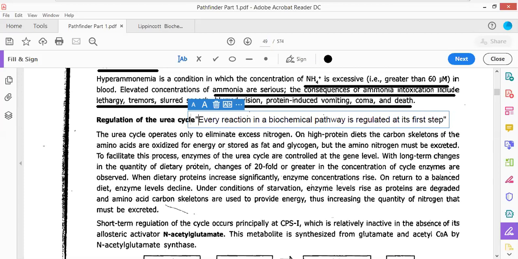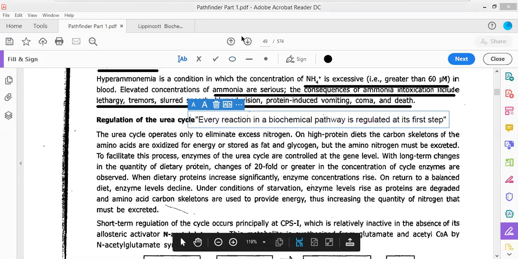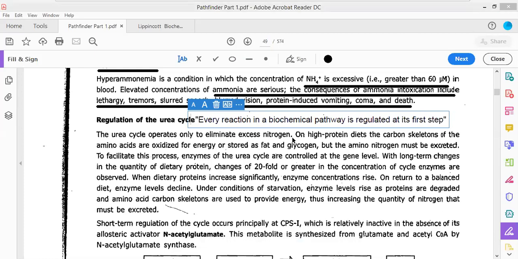Now the urea cycle operates only to eliminate the excess nitrogen atom. When a person is on a high protein diet, the proteins are going to be degraded. If the proteins degrade, it will lead to the production of a high amount of ammonia. That ammonia can be eliminated from the body with the help of the urea cycle.